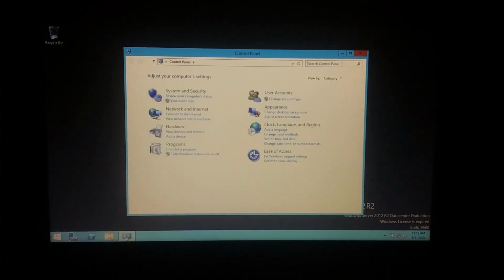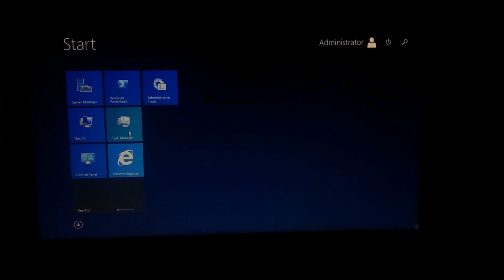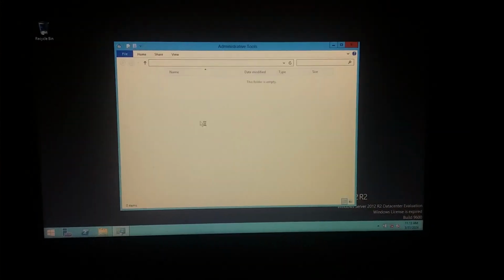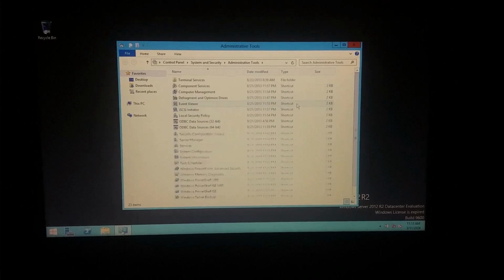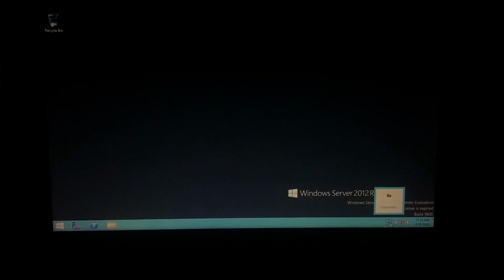So this way you can download it, and you can see the advanced features and all. Server Manager is there, administrator is there, and here you can see many features. Administrative tools is there.